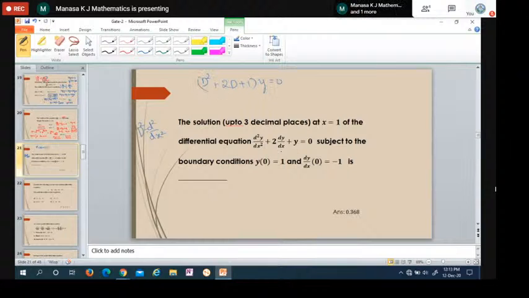This is actually the first step to solve everything. Then you have to find the auxiliary equation. Either you can write it in the same form, D square plus 2D plus 1 equated to 0, which is called the auxiliary equation, or some of them will write it as m square plus 2m plus 1. Simplify this and find the roots. I can write D square plus 2D plus 1 as D plus 1 whole square, using the a plus b whole square formula, equal to 0.